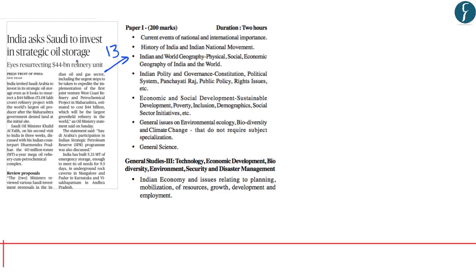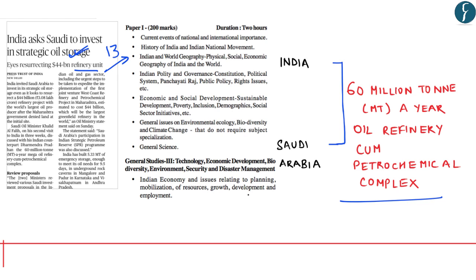India asked Saudi to invest in strategic oil storage, eyes resurrecting $44 billion refinery unit in Maharashtra. Now, as per the news, the Indian government has invited Saudi Arabia to invest in its strategic petroleum storage, where the Saudi oil minister has discussed the details with his Indian counterpart on the 60 million ton a year oil refinery cum petrochemical complex. So this particular news on strategic oil storage becomes a part of economy in your prelims and in your mains gets covered under GS paper 3.